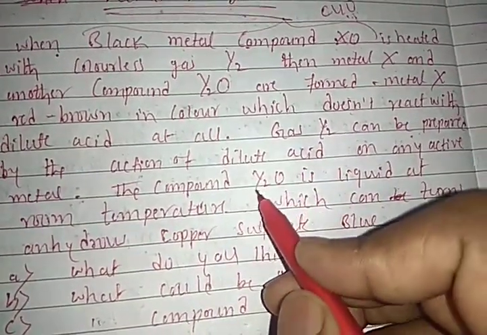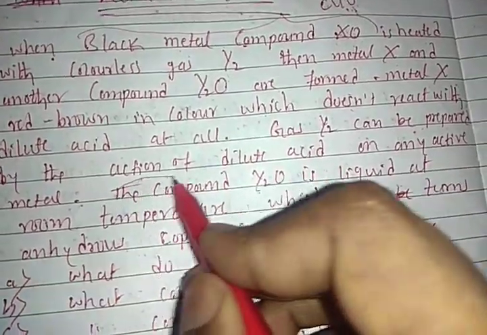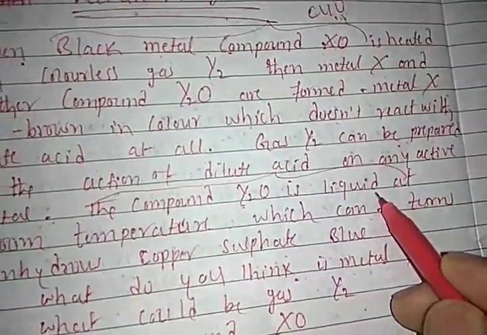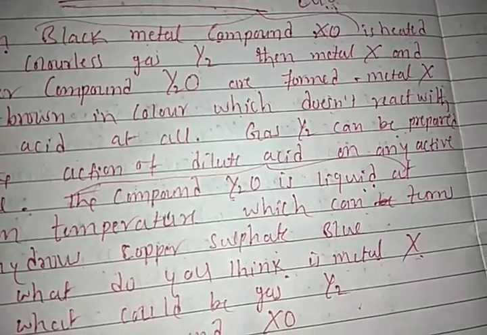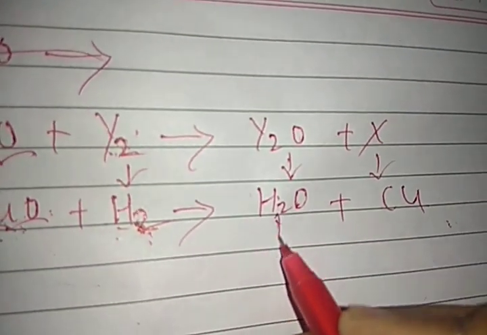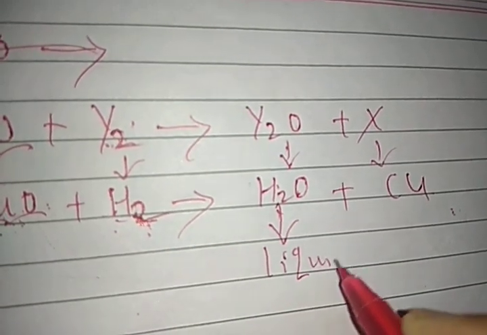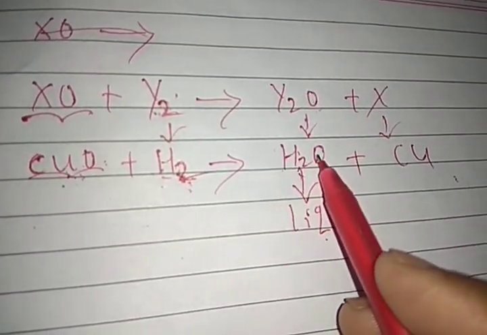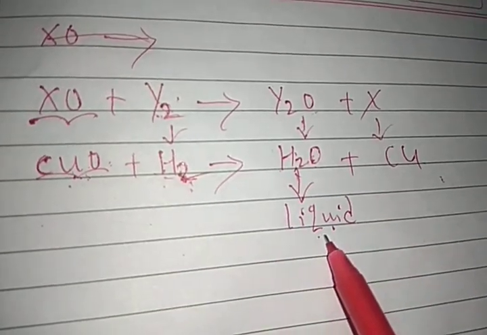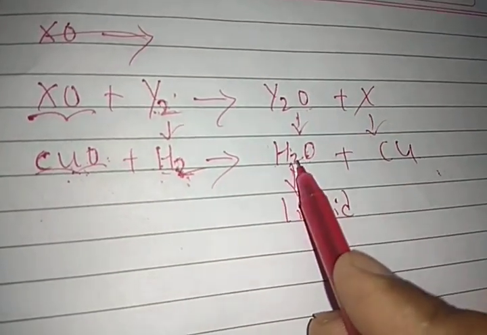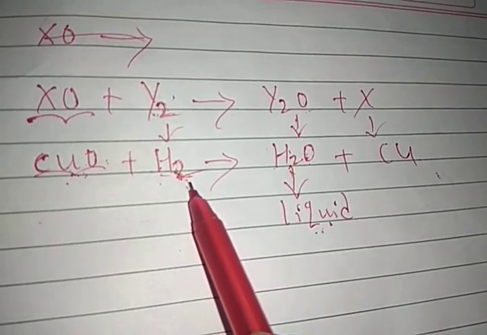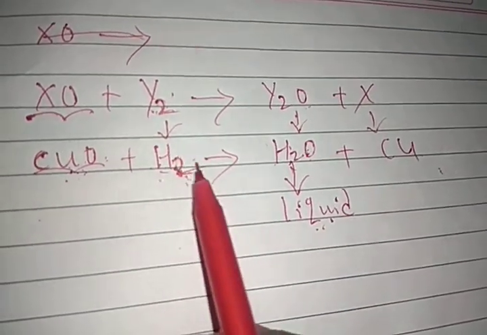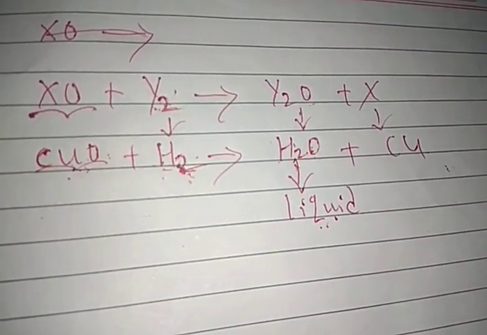Y2O means H2O, which is always liquid at room temperature. So Y is the hydrogen atom, right, students?